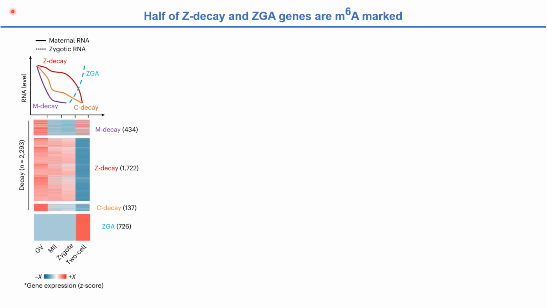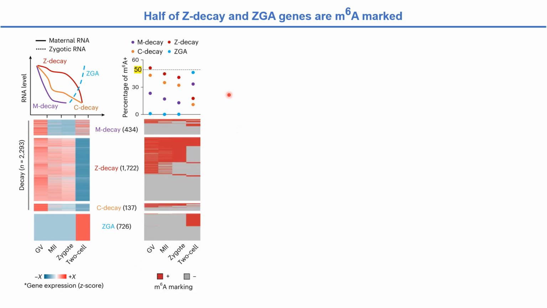Based on the gene expression profiles from GV to 2-cell stages, using the same criteria as described in the study of the last slide, we identified 434 MDK genes, 1,722 ZDK genes, 137 CDK genes and 726 ZGA genes.